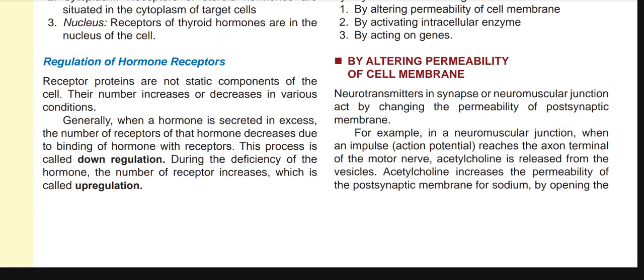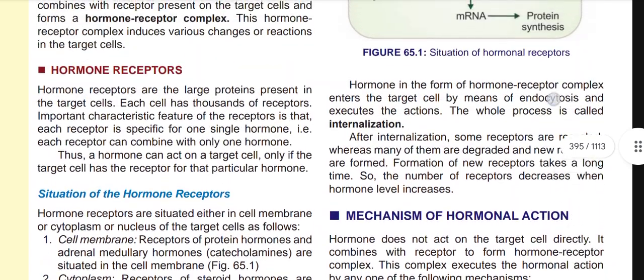What is down regulation? Generally, when a hormone is secreted in excess quantity, the number of the receptors of that hormone decreases due to the binding of hormone with the receptors. This process is known as down regulation. And during the deficiency of the hormone, the number of receptors increases. This is known as up regulation.